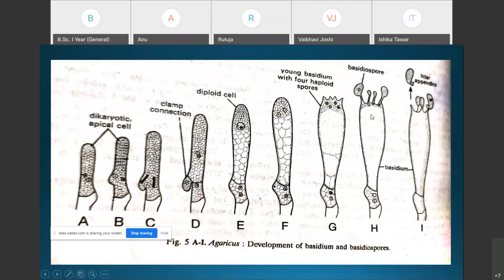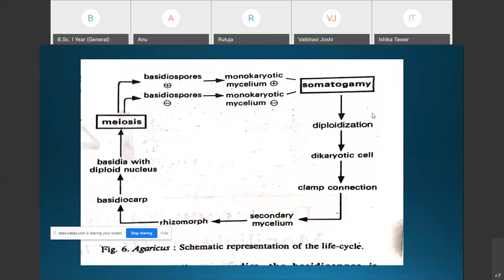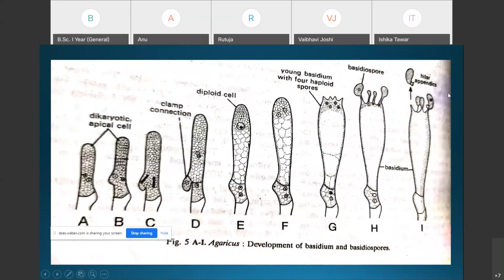The young basidiospore is unpigmented, but it develops brown or black pigments at maturity.